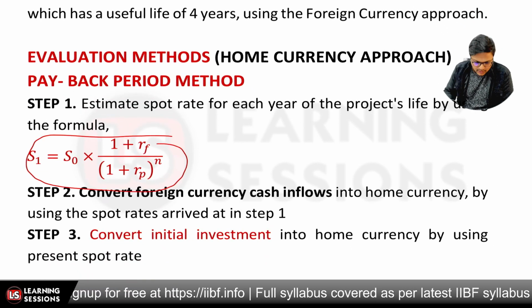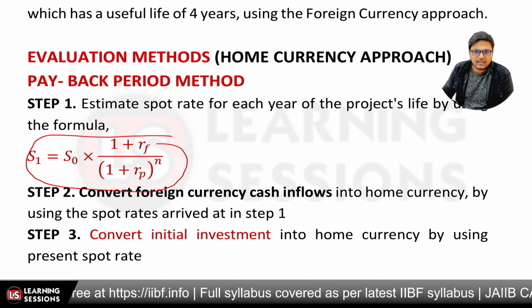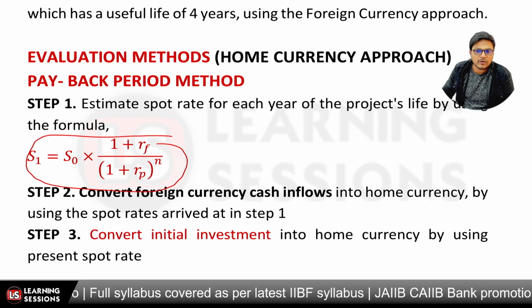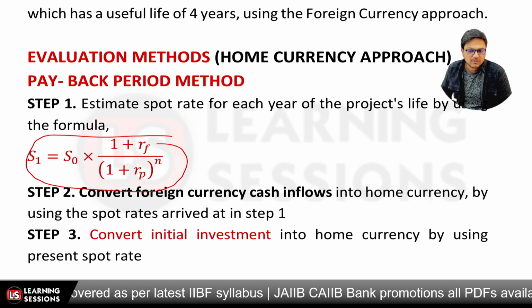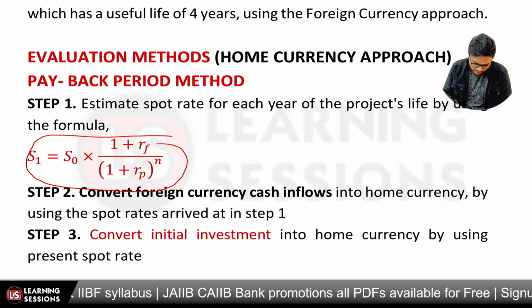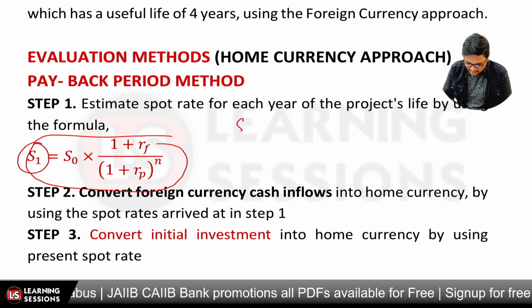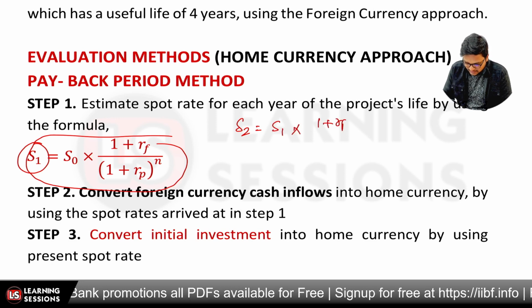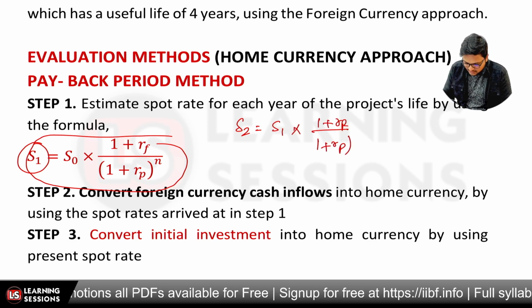This is the formula that we need to use over here. And this spot rate is to be estimated for each and every cash flow. This is for the first cash flow, and for the second cash flow, S2 is equal to S1 multiplied by (1 plus RF) divided by (1 plus RP) raised to the power n,